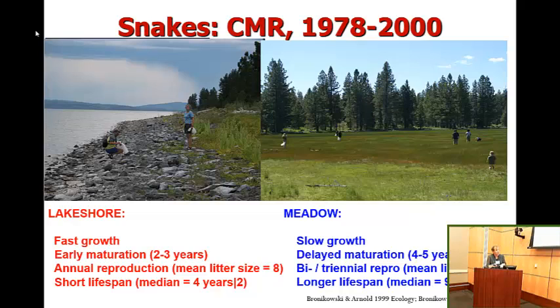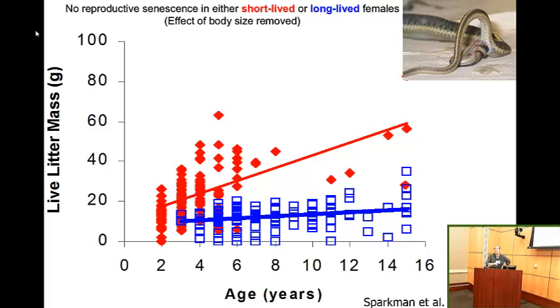In contrast, our meadow populations have slow growth and delayed maturation, so maturing between 4 and 5 years of age. They take years off in terms of reproduction, have smaller litters, and they have a longer lifespan. So their median lifespan is 9 years, again conditioned on living to maturation. And so I'll refer to these as long-lived and short-lived snakes for this talk.